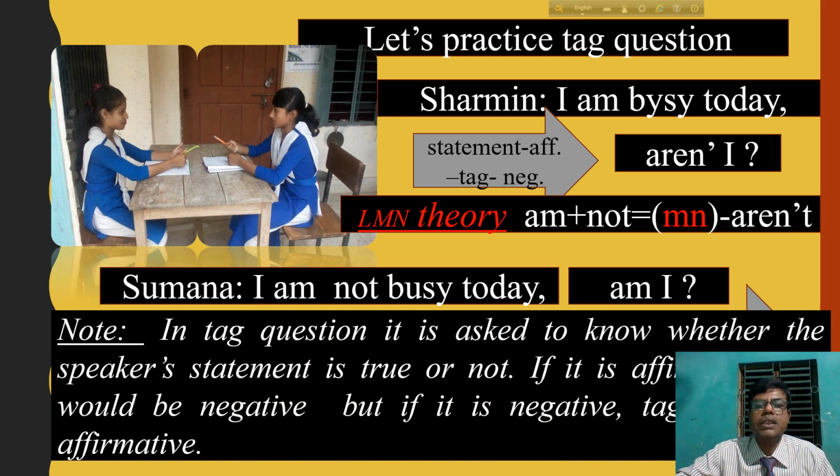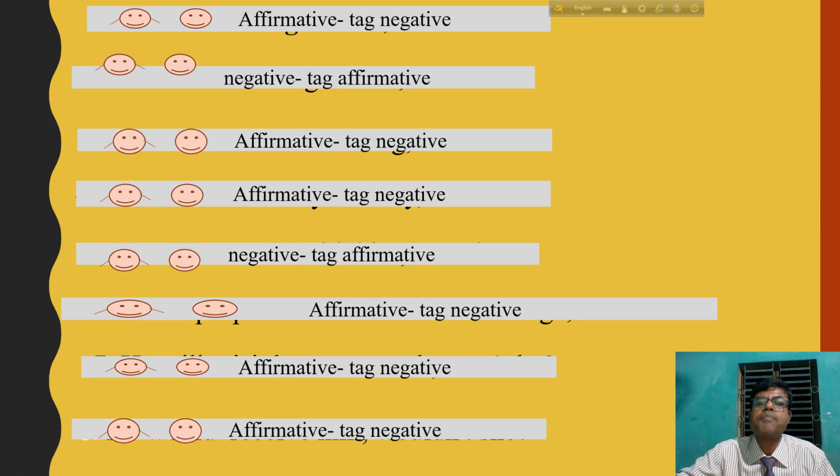Here is also a note. In a tag question, it is asked to know whether the speaker's statement is true or not. If it is affirmative, the tag question would be negative, but if it is negative, the tag question would be affirmative. It was also previously discussed, so be attentive.